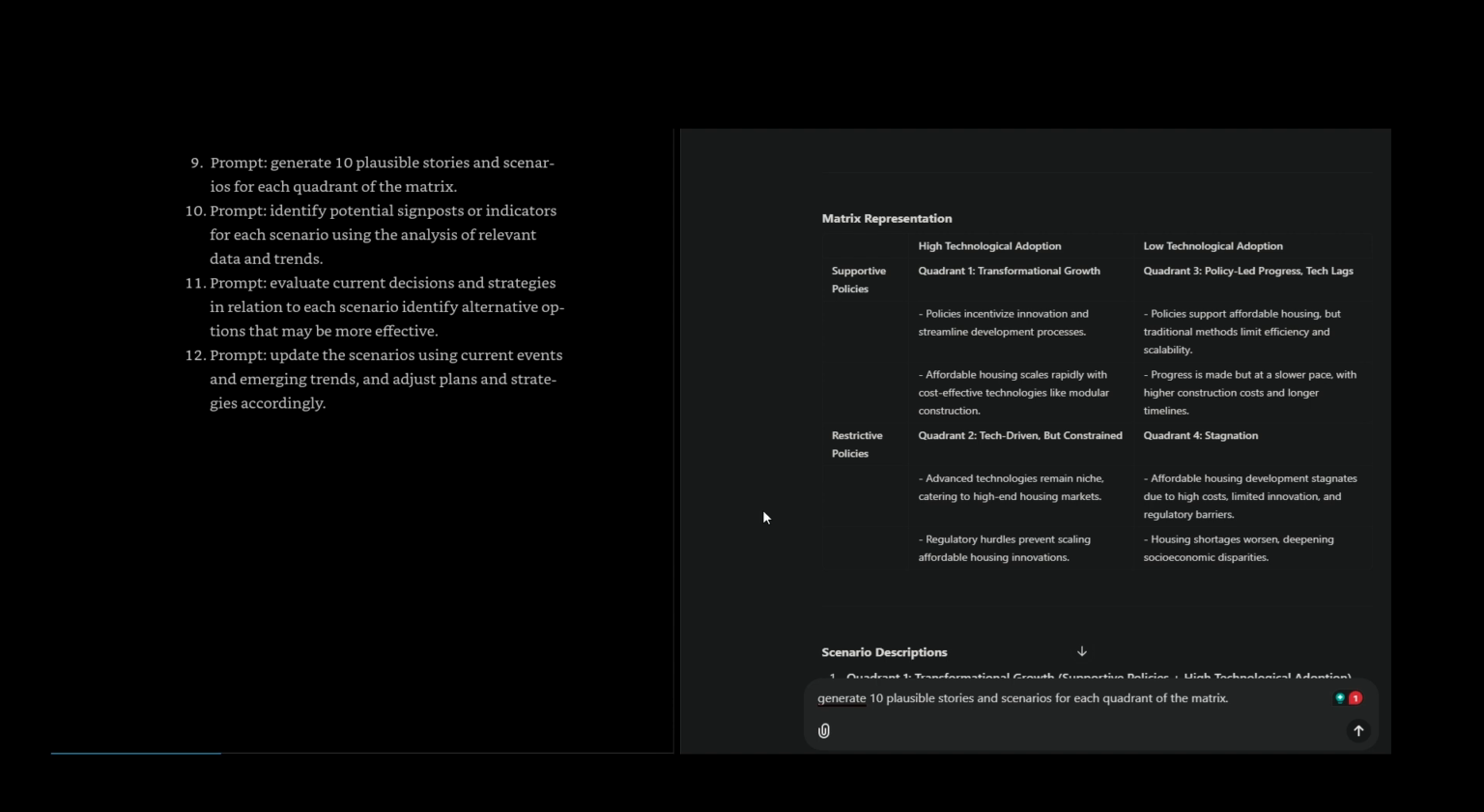Quadrant 3, policy-led progress, tech lags. Supportive policies, low technological adoption. Future outlook. Governments encourage affordable housing, but reliance on traditional construction methods slows progress. Development costs remain high due to inefficiencies, limiting the number of affordable units built. Projects advance, but they lack the scalability and cost reduction seen in high-tech scenarios.